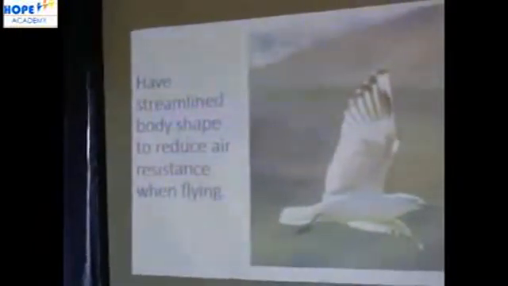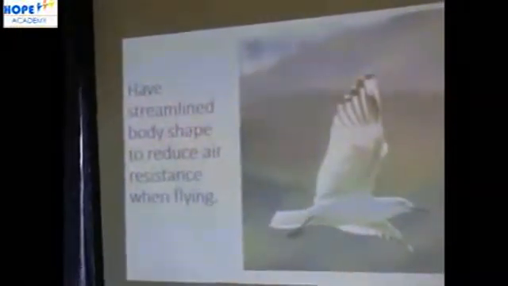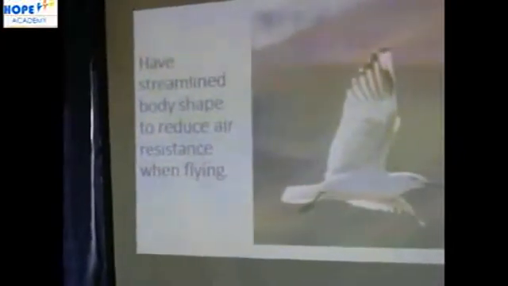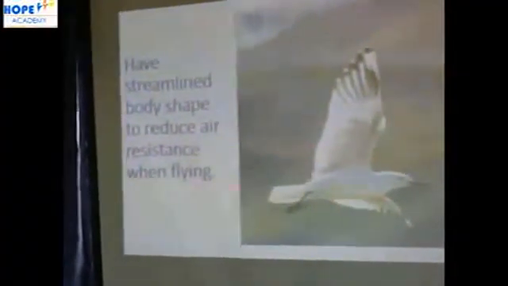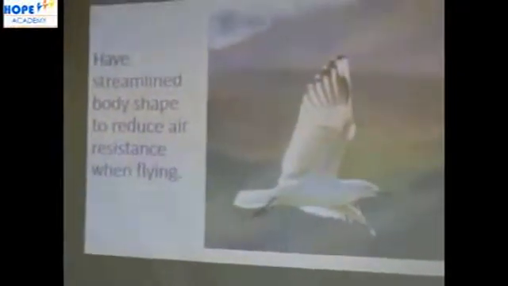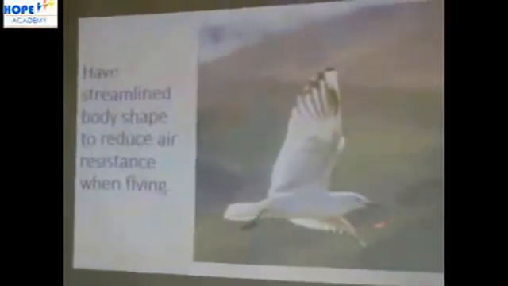Again, let's see something. Birds have a streamlined body shape. We met this word in our keywords. It's a specially designed body to reduce air resistance when flying. Look at the shape of the bird. God has created them in a special way that when they are flying, the air cannot stop them.